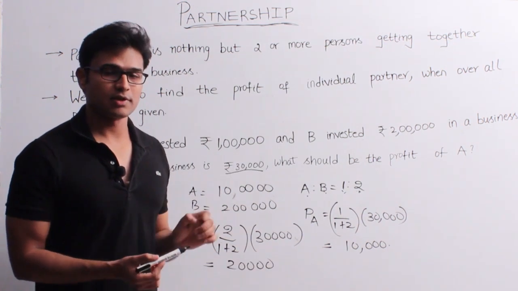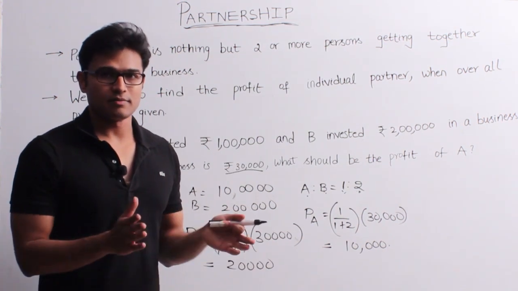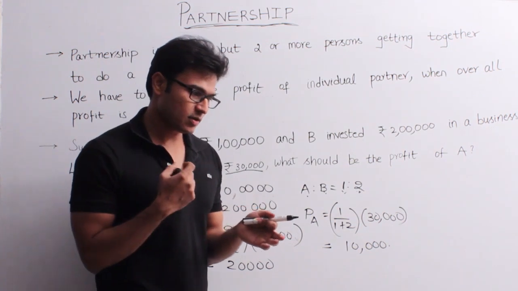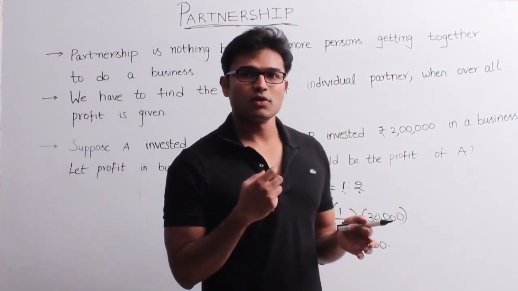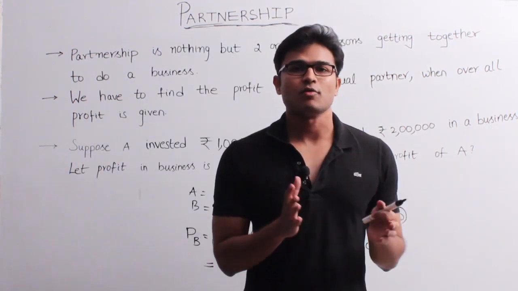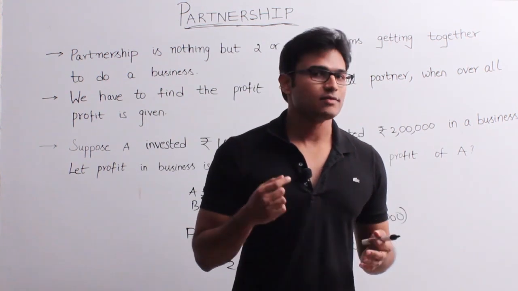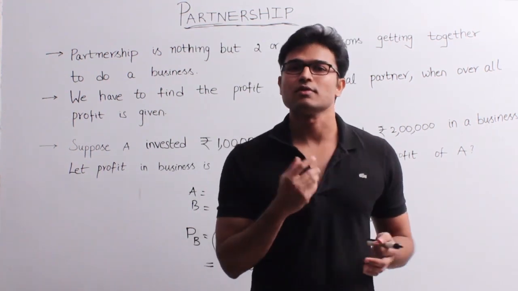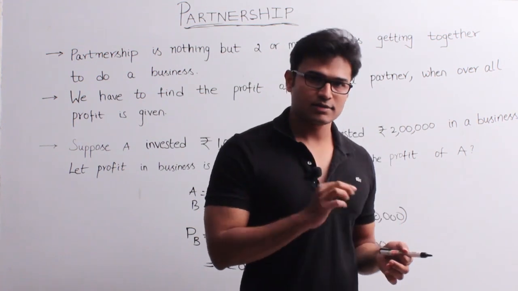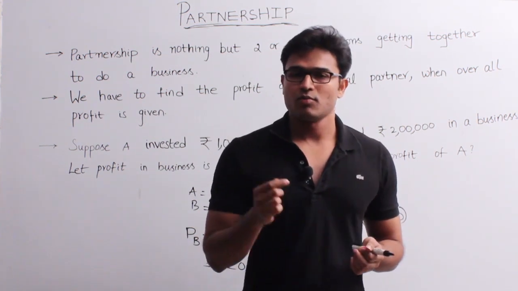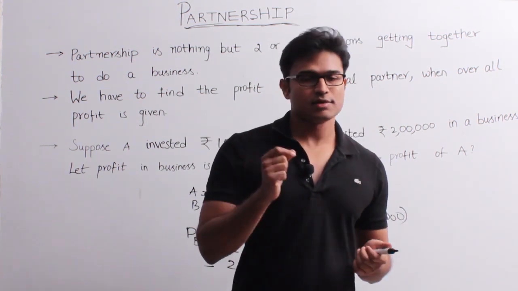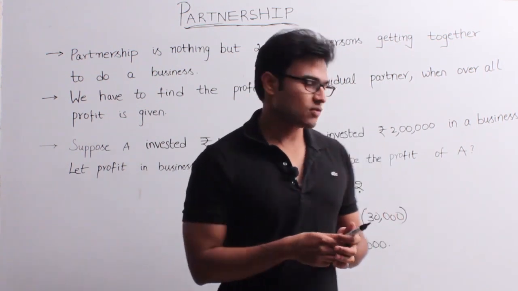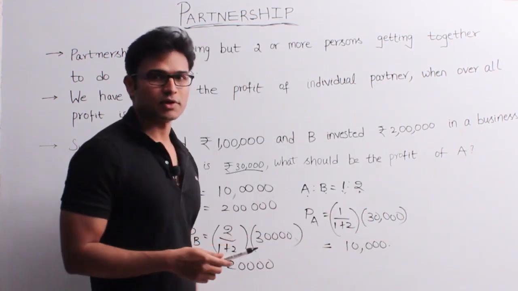So what did you understand from this? If time is the same, if nothing is mentioned about the time, then we have to assume that both of them are working for an equal amount of time. In case the time is also mentioned, then the question will be a bit modified. In this case, time is not mentioned, therefore profit is divided in the same ratio as the investments. So 1:2 and 1:2. Got it?